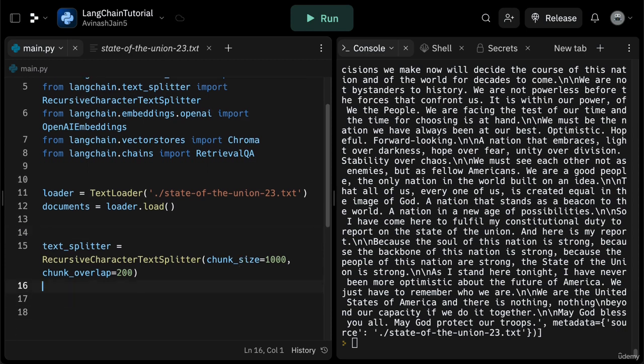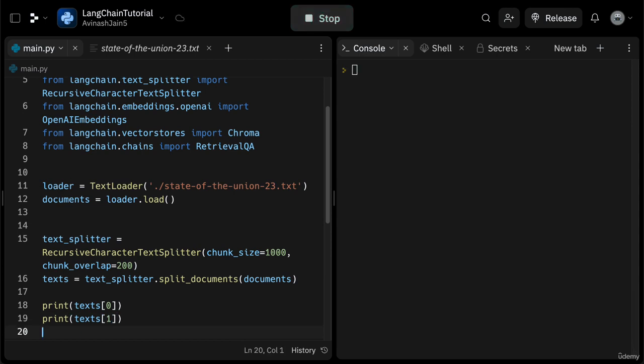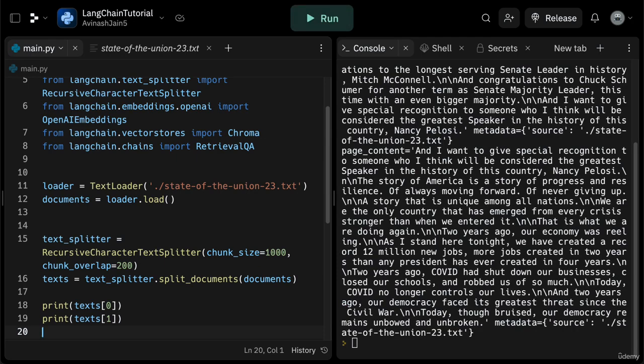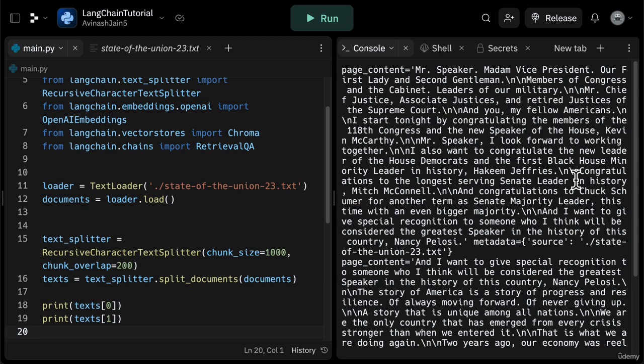And then after that, we can go ahead and create our list of texts or chunks by saying text splitter dot split documents, and then we pass in our documents right here. If I print out the first text, and let's say I also print out the second text just to show you an example, we can go ahead and see what this does in practice. So we take our massive State of the Union doc, and then we can print out these 2 chunks. Each of these chunks is a chunk size of 1,000.